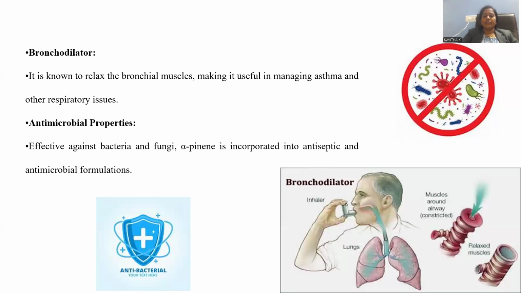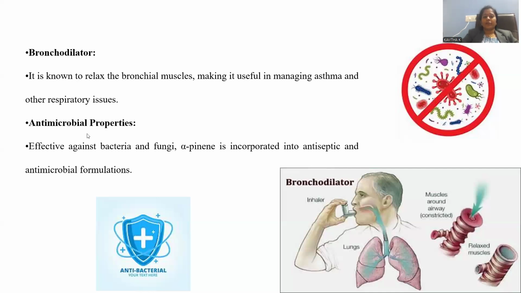At that condition, alpha pinene can be consumed orally, or, being an essential oil with a volatile nature, an inhaler can be used to spray this alpha pinene, so that widening of these vessels is possible. Whenever vessels get widened, air circulation and pumping become convenient, so that respiration will be ordered. We can establish an ordered condition from a disordered one by means of this bronchodilator property of alpha pinene.